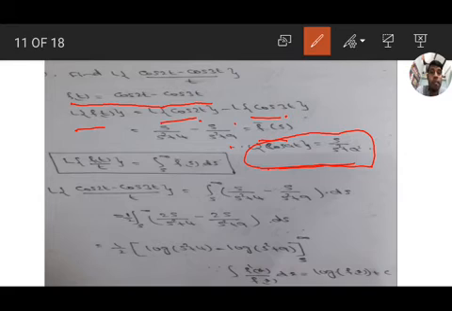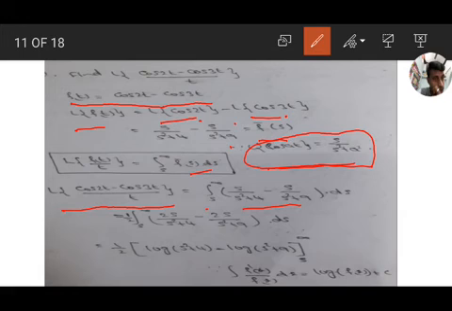We have the formula L of f of t by t equal to integration from s to infinity of f bar s ds. Substituting, L of (cos 2t minus cos 3t) by t equals integration from s to infinity of s by s square plus 4 minus s by s square plus 9.